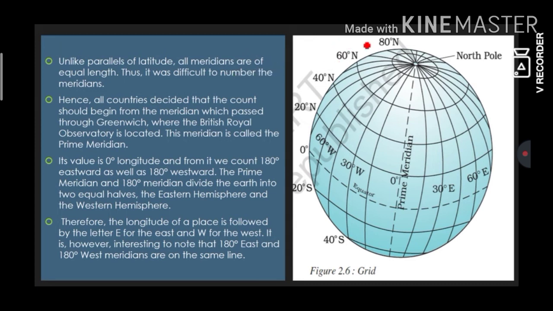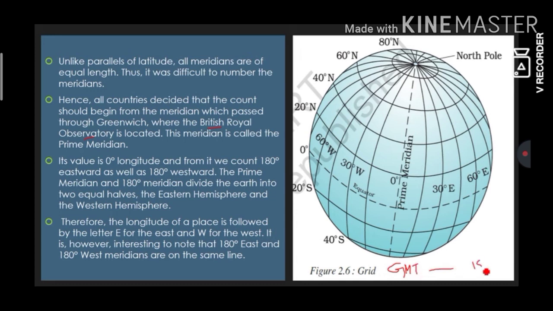Hence all countries decided that the count should begin from 0 degree, which passes through Greenwich, where the British Royal Observatory is. It is also called Greenwich Mean Time, the GMT.